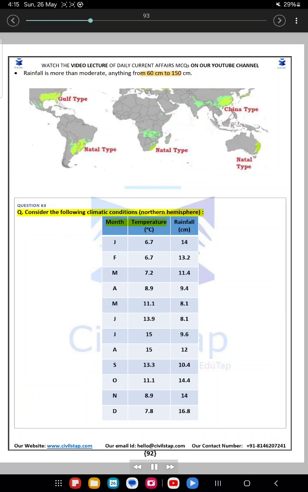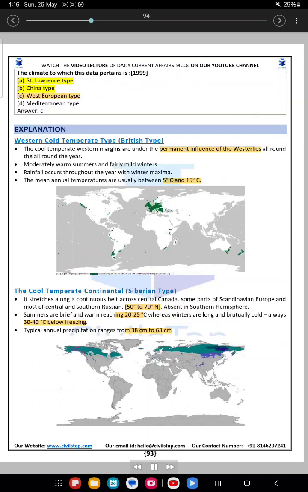Question 63. Consider the following climatic conditions: Northern Hemisphere, month, temperature in degrees Celsius, rainfall in cm. J 6.7, 14; F 6.7, 13.2; M 7.2, 11.4; A 8, 9.4; M 11, 18.1; J 13, 9.8; J 15, 9.6; A 15, 12; S 13.3, 10.4; O 11.1, 14.4; N 8.9, 14; D 7.8, 16.8. The climate to which this data pertains is 1999. A. St. Lawrence type. B. China type. C. West European type. D. Mediterranean type. Answer C.